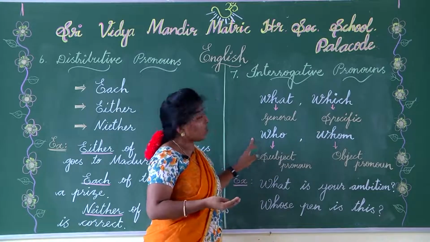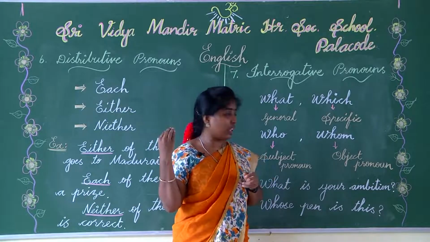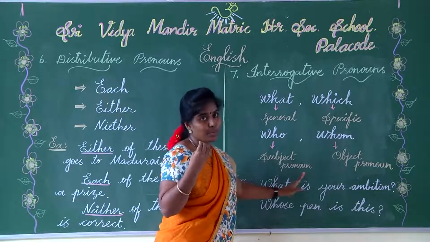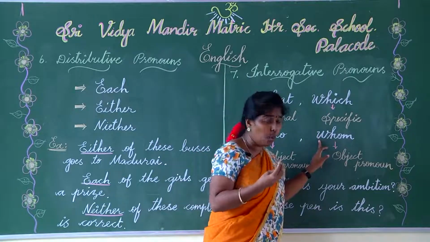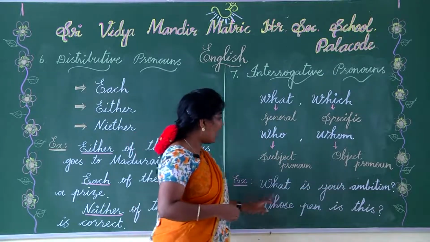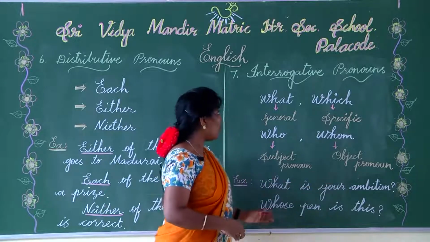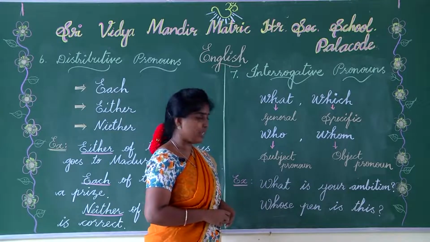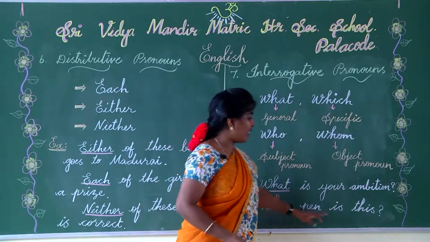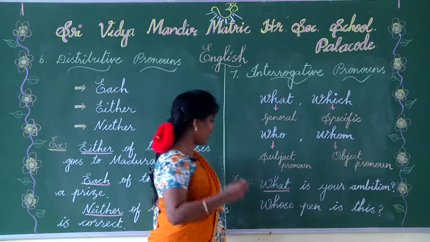Next one, who. Already we saw the subject and object pronouns in our personal pronouns. If it answers the question who, it is a subject pronoun. If it answers the question whom, it is an object pronoun. Let's take a look at an example. What is your ambition? What is the interrogative pronoun here? Yes, what. Next, whose pen is this? In this sentence, what is the interrogative pronoun? It's exactly correct. Brilliant answer.